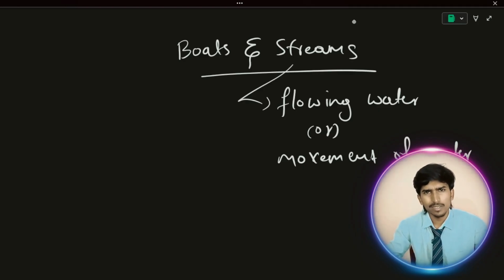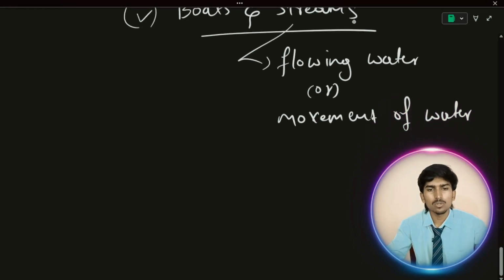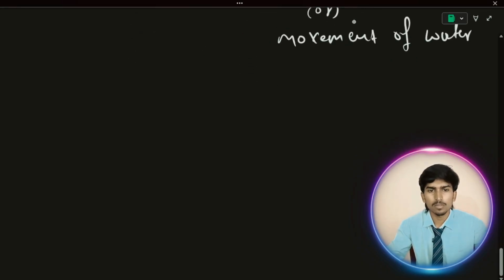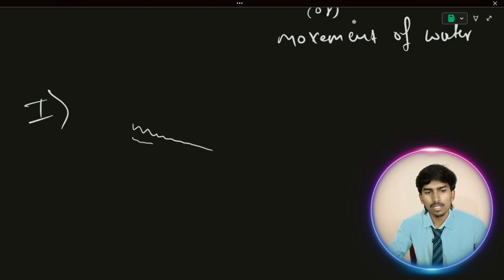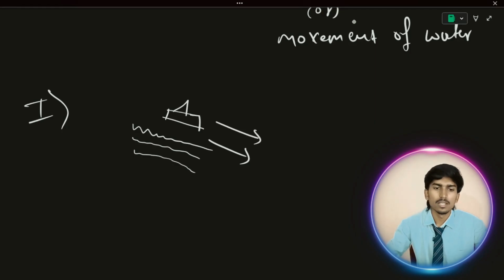In many competitive examinations, they will ask either a problem on trains or otherwise boats and streams, because both of these concepts come under relative speed. Mainly, to solve problems based on this concept, you should know two very important conditions. The first condition is when the boat is moving in the same direction as the movement of water. For example, let's take a river where the water moves in this direction and the boat is also moving in the same direction. This condition is called downstream.